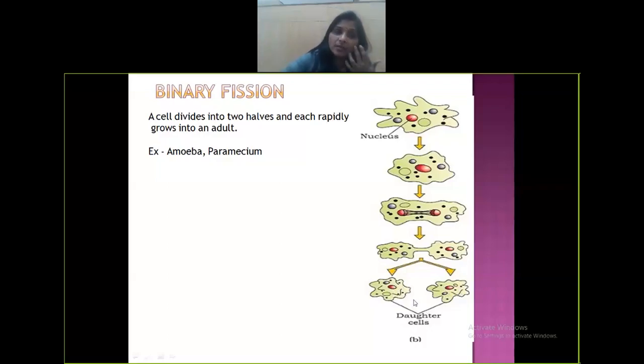So binary fission means a cell divides into two halves, and each half, each individual, we generally call it a daughter cell. Each daughter cell develops into a new organism, and next, this will divide further into two, this further into two, and it keeps on continuing. There's no end over here. That is how binary fission takes place. Examples for binary fission are amoeba and paramecium.